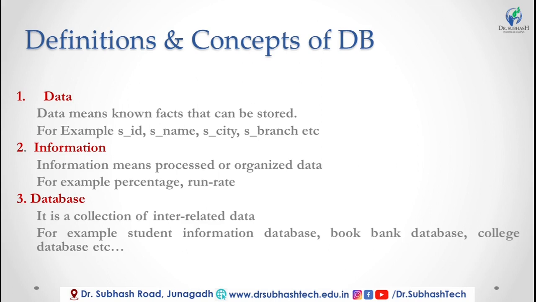Three definitions: data, information and database. If asked in the exams, then you completely write the full definition with example. Data means known facts that can be stored. Information means processed or organized data. Database means it is a collection of interrelated data. Okay. Go to next slide.